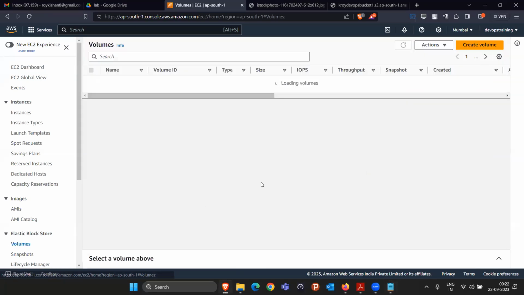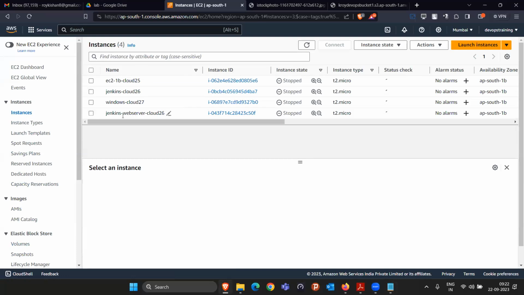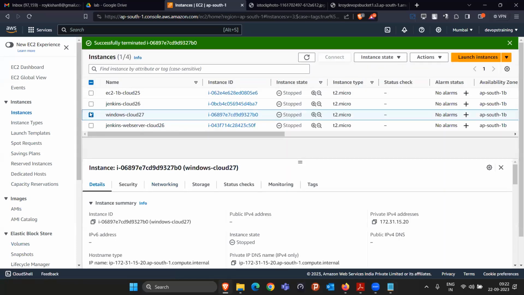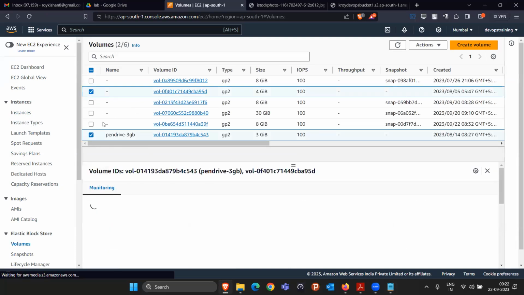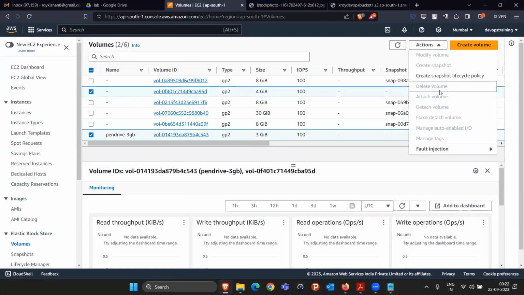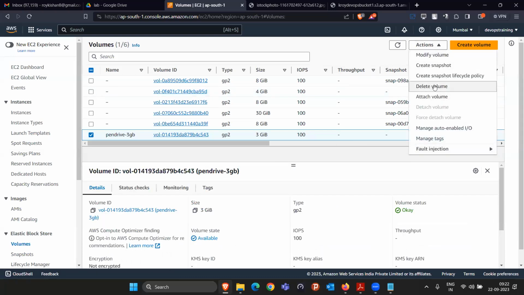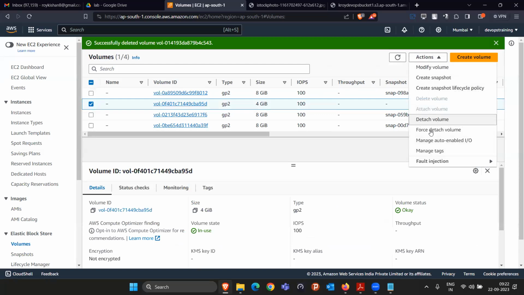Okay, so let me come to the volume section. I think I have so many different volumes, so some of the things I don't require. So let me do one thing. I'm deleting the Windows machine. I don't require it now. Come to the volume section. I don't require this 3 GB pen drive, 4 GB pen drive. These two I don't require. Action. I cannot delete this. Let me just delete this one by one. I deleted the 3 GB pen drive. I deleted the 4 GB pen drive.